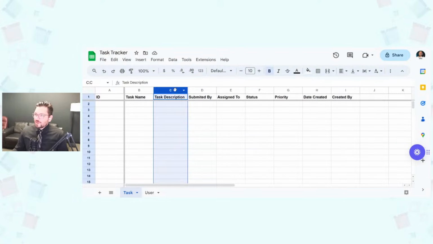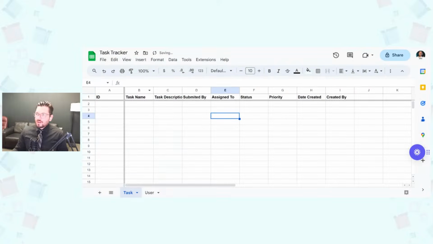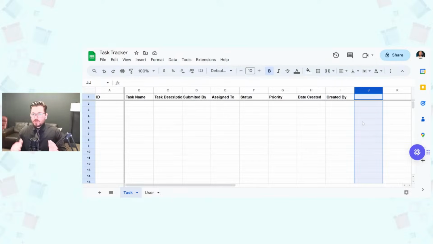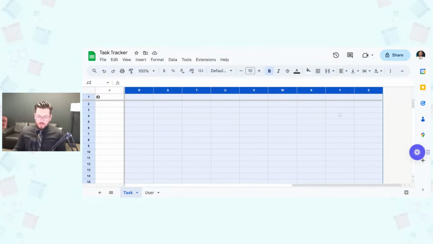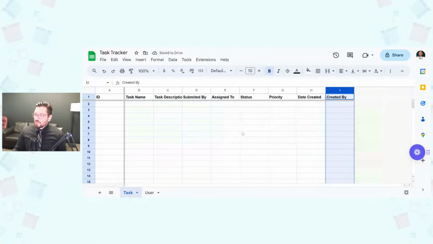Okay, so if I wanted to change it back to the actual default, I'd go back to 100, and then there we go. Now we've got the column back to the right size. Another thing I like to do just to clean up the data structure is I'll highlight the last column that doesn't have any values associated with it, and I'll do Control Shift and then arrow over to get all of these columns here. I'll go ahead and delete those because we don't need those columns crowding up the sheet.